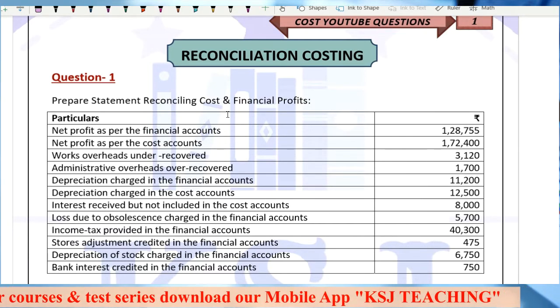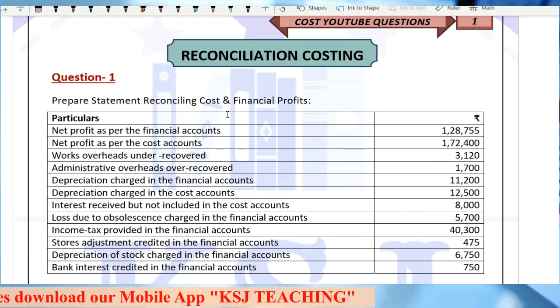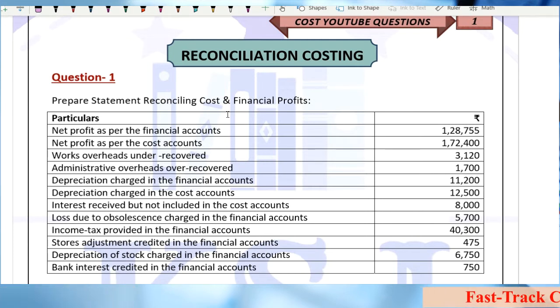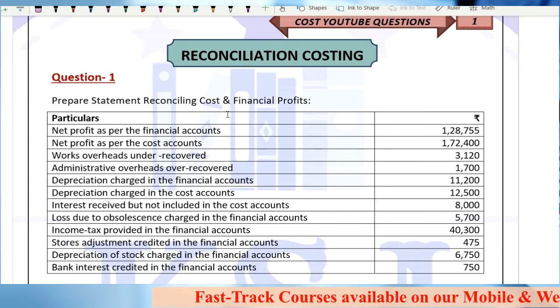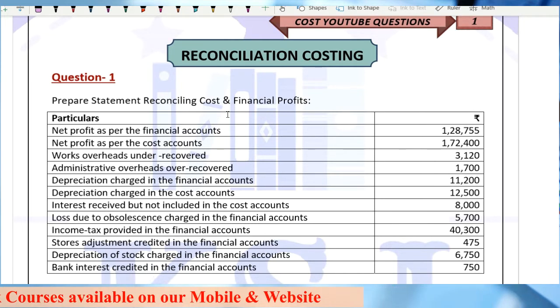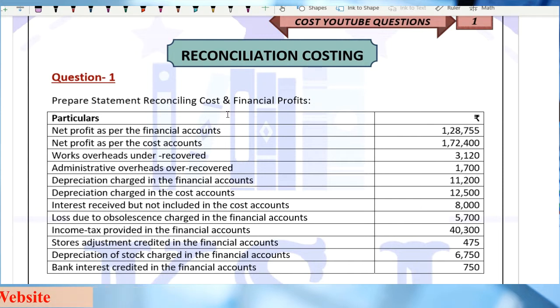The reconciliation is required only when there is a difference between the cost and financial books, and why there is a difference, that is what we have discussed. How to prepare a reconciliation statement, that we discussed in the last lecture. We discussed the memorandum reconciliation account also, and I told you how to treat each item, how to identify whether a particular item is to be subtracted or added.